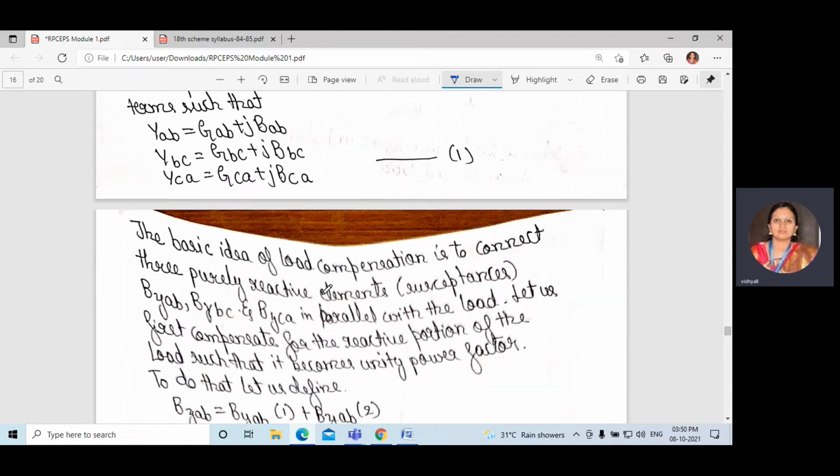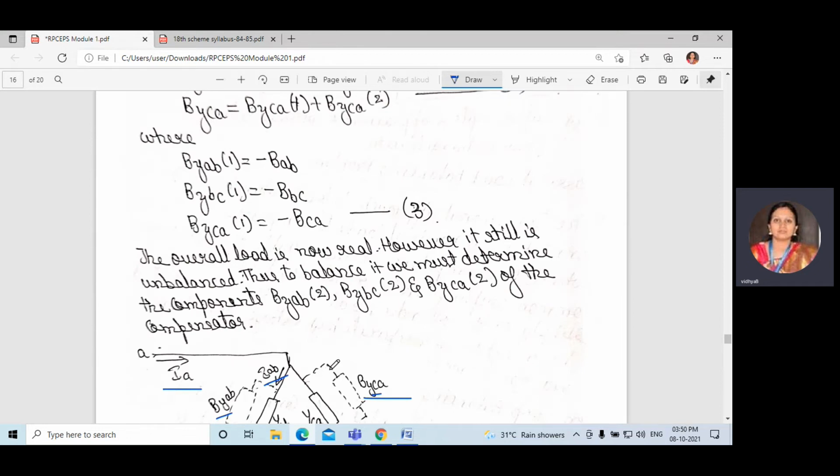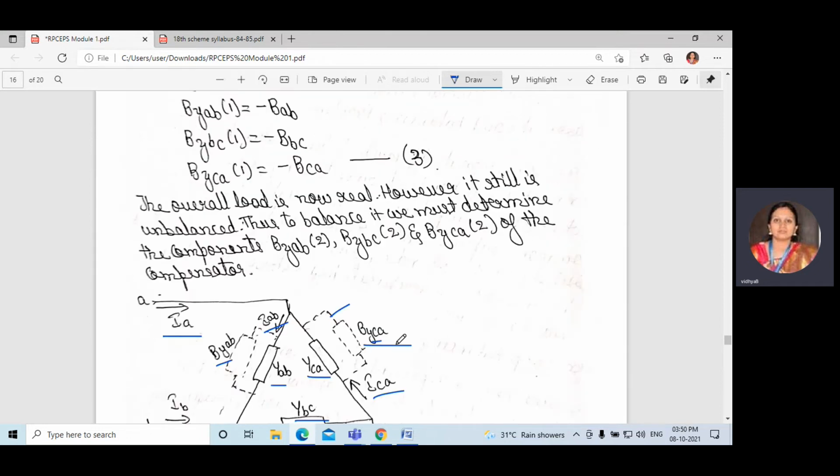What is the basic idea of load compensation? It is to connect three purely reactive elements, that is, three purely reactive susceptances, in parallel with the load. I have already said it is connected in parallel with the load. This is the load, and it is connected in parallel.